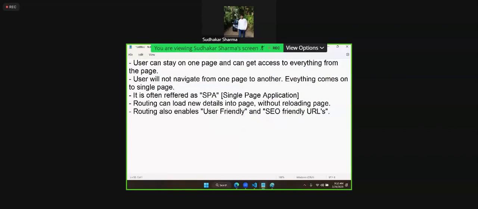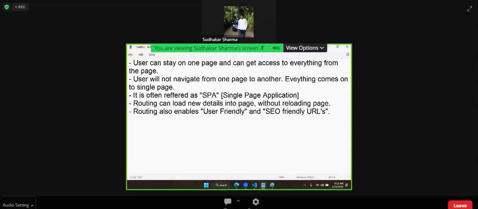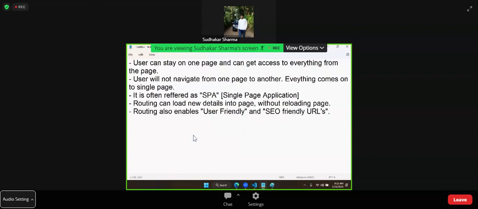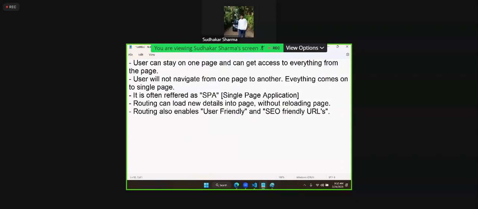User friendly URLs means in the browser address bar, you can directly type some keywords. You don't need to type the website address. You can directly type keywords, and if there are any matching websites, it will automatically load, because browsers use a default search engine.